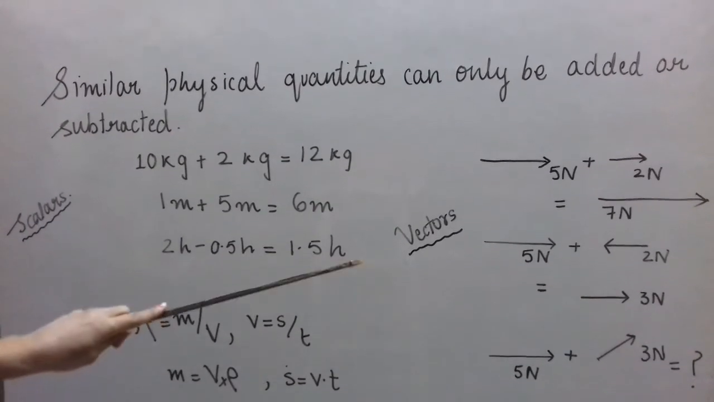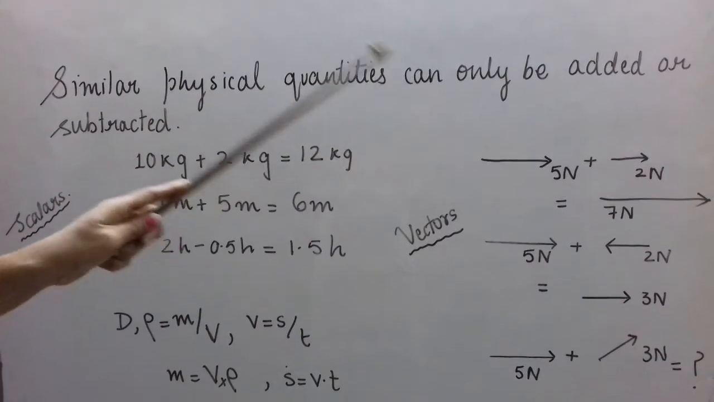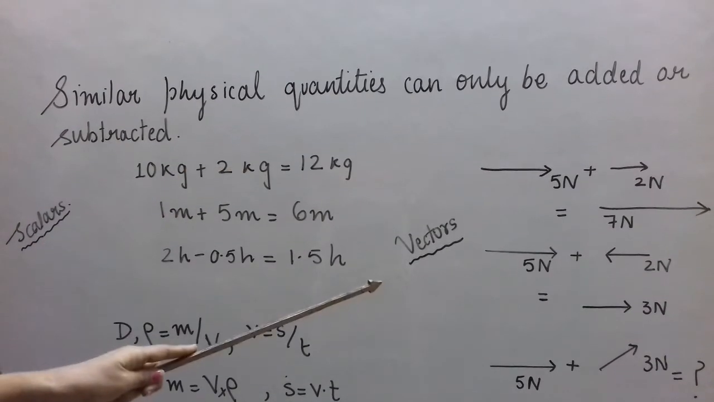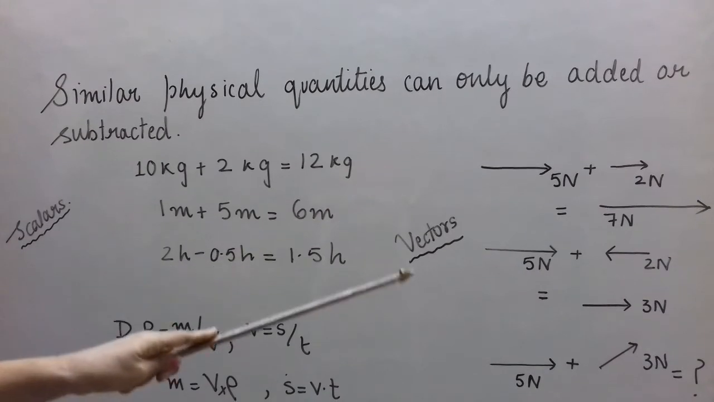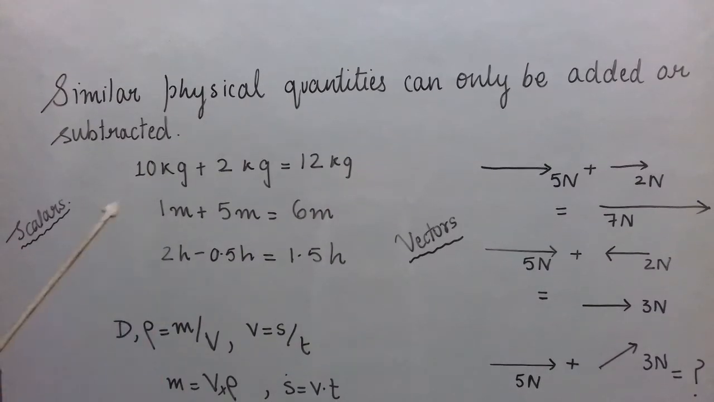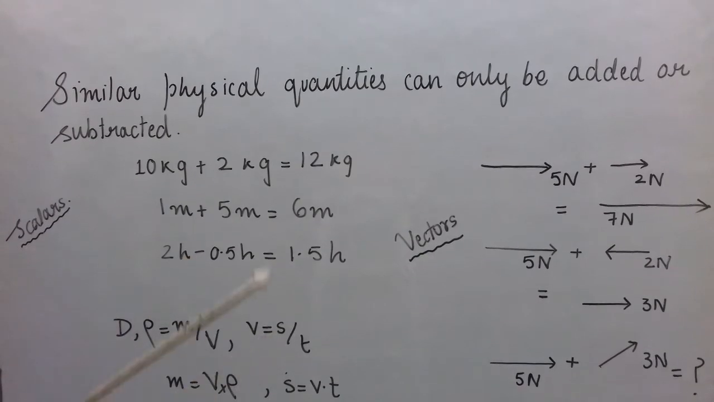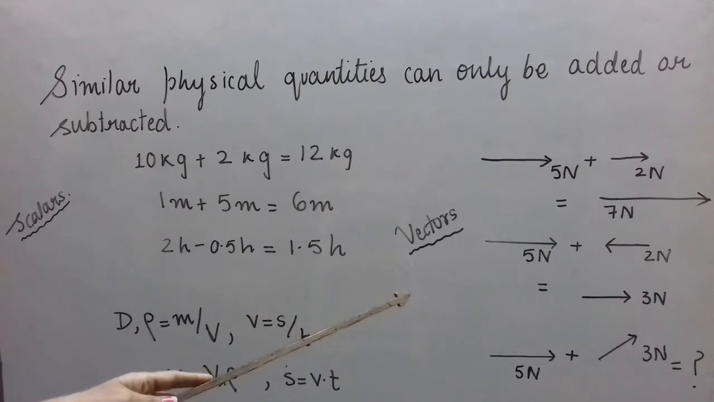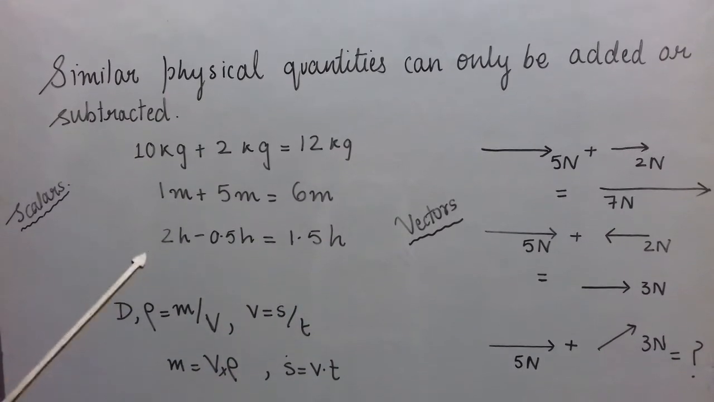I just want to remind you that similar physical quantities can only be added or subtracted, which is true for scalars as well as vectors. Just keep it in mind that vector addition or subtraction is different from the simple algebraic method. At least when the two vectors are in the same or opposite direction, you should know how to add them. Now let us talk about multiplication and division.